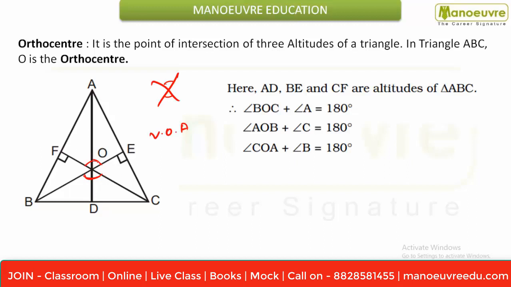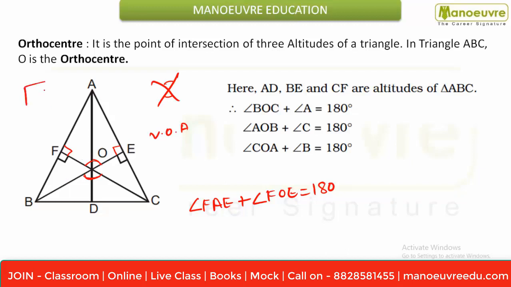Okay, now what you have to prove? You have to prove angle FAE plus angle FOE is equal to 180. So I can say this is nothing but 90 and this is nothing but 90.